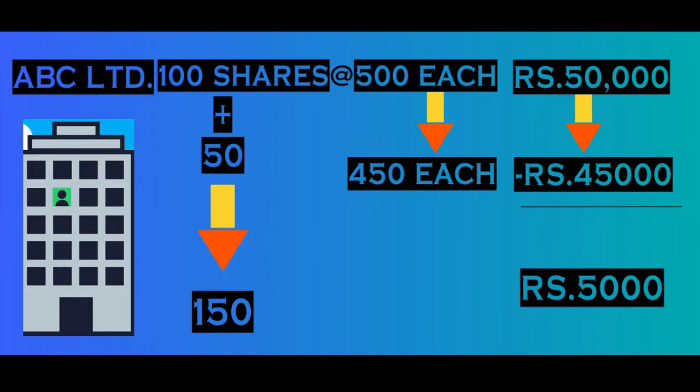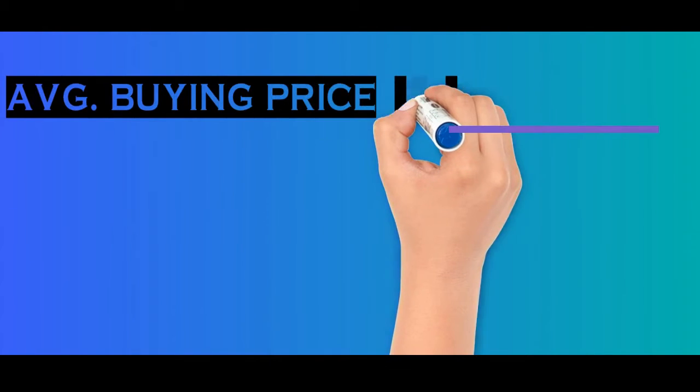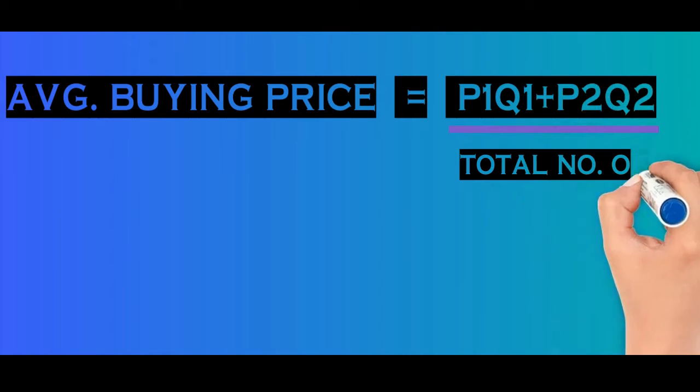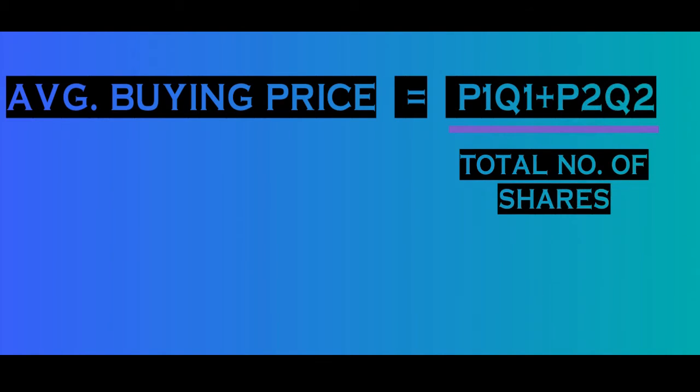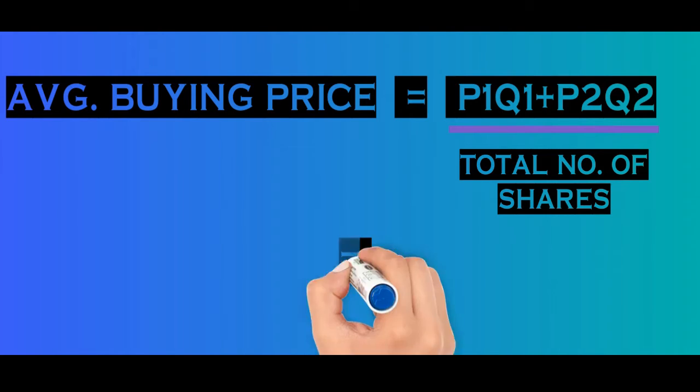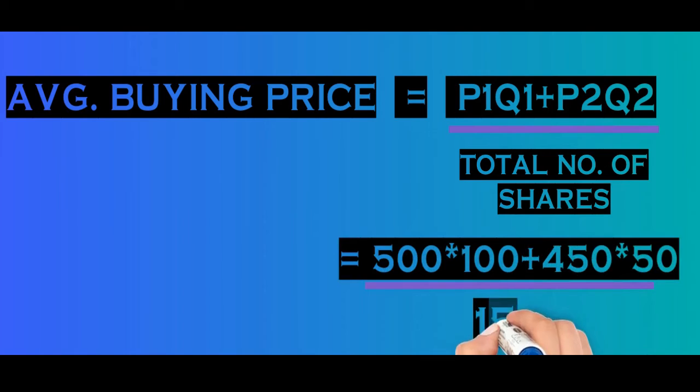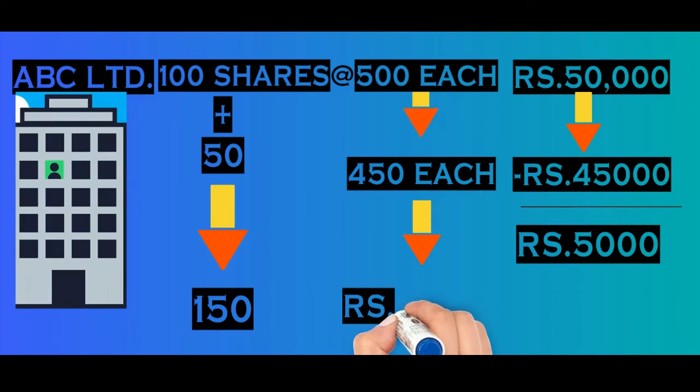That is, average buying price is equal to P1Q1 plus P2Q2 divided by total number of shares, where P1 is the price at which we bought shares initially, that is rupees 500. Q1 is the quantity, that is 100. Similarly, P2 is the price at which we bought later, that is rupees 450, and Q2 is 50. So the total number of shares are 150. So by this formula, the average price of 150 shares that we have in our portfolio is 500 into 100 plus 450 into 50 divided by 150, that is 483.34.